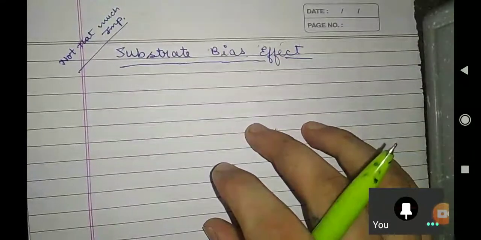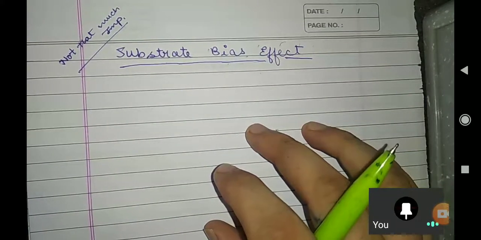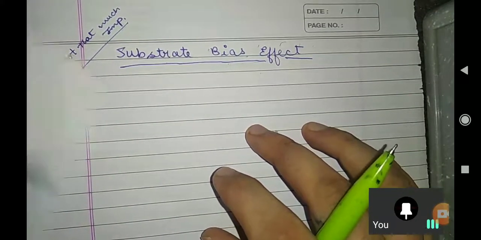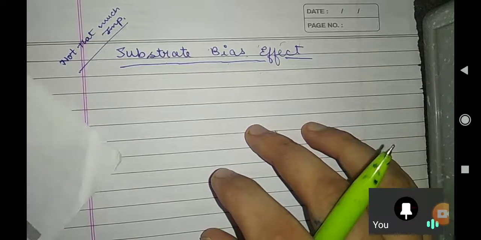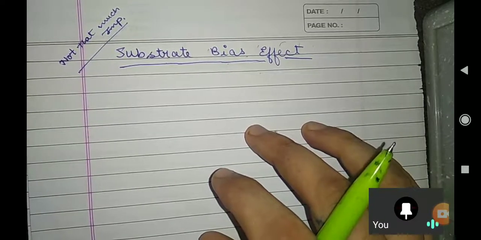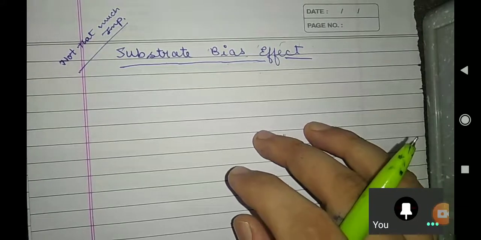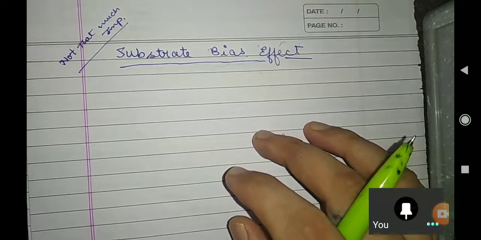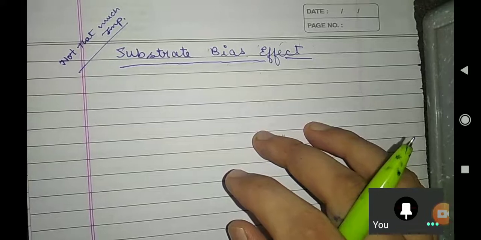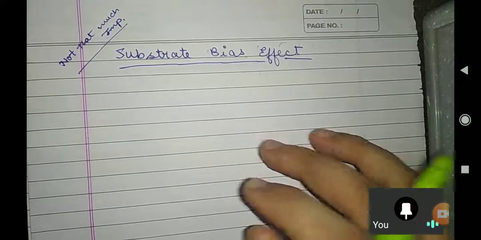Now let's see the formula part. If I am explaining the substrate bias effect, then what is the formula regarding it? Even this formula is quite complicated to understand.